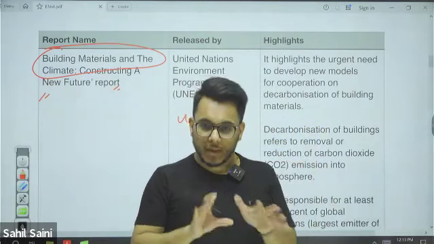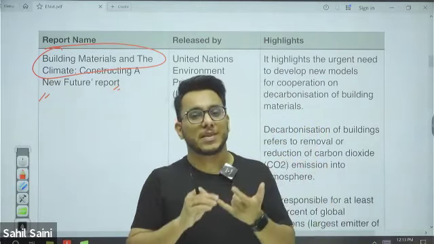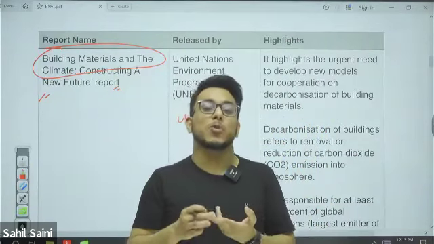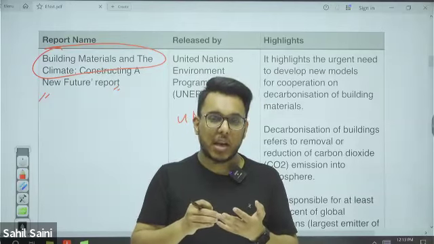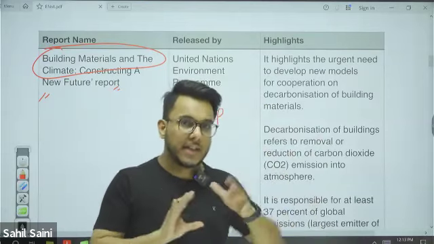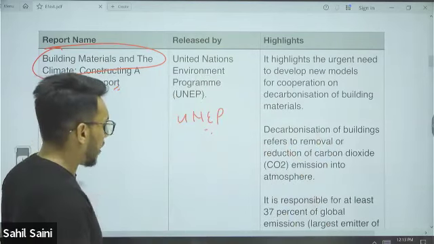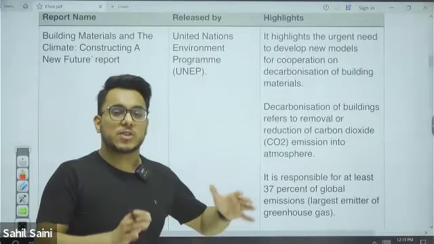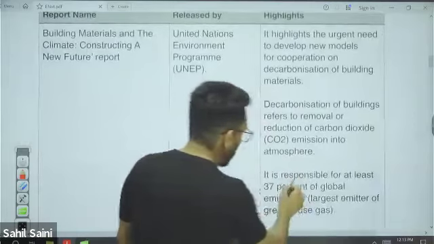construction sector. Now, you see that in construction we use a lot of commodities. For example, steel is used in construction, then cement, and aluminium. So to make cement, steel, iron, and aluminium which will be used in construction, a lot of greenhouse gas emissions happen. And according to this report, the construction sector, construction activities, are responsible for 37% of global emissions.